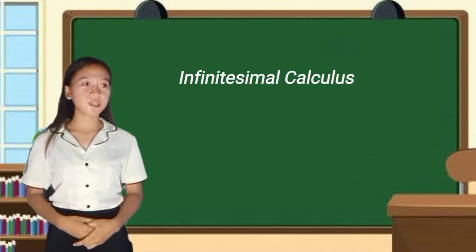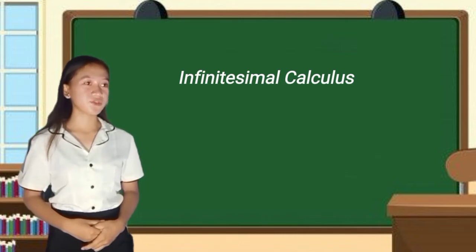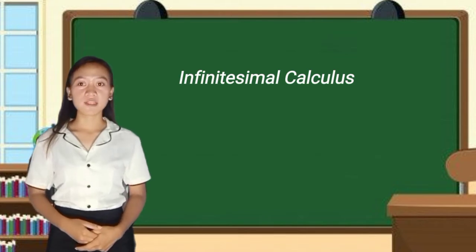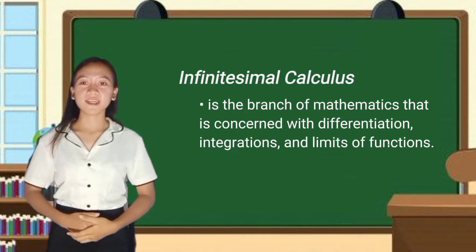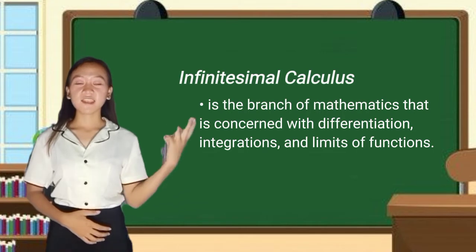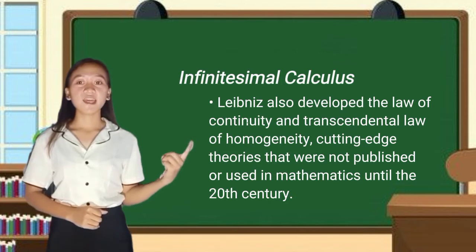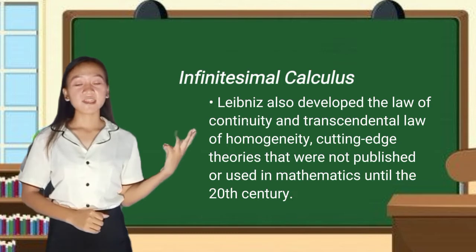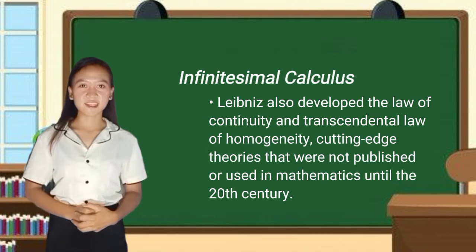Gottfried Leibniz discovered infinitesimal calculus, a distinction he shared with Sir Isaac Newton. However, each one made this discovery alone, not while working together. Infinitesimal calculus is a branch of mathematics that is concerned with differentiation, integration, and limits of functions. Leibniz also developed the law of continuity and the transcendental law of homogeneity, cutting-edge theories that were not published or used in mathematics until the mid-20th century.